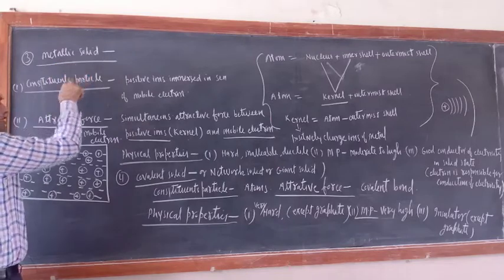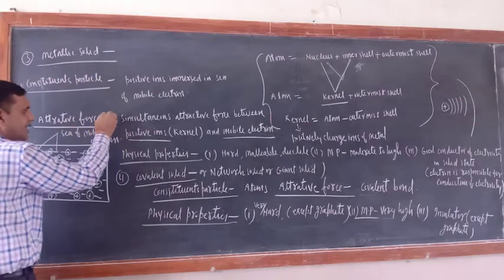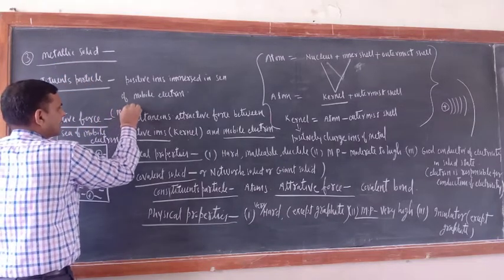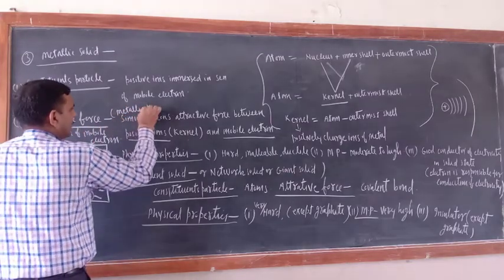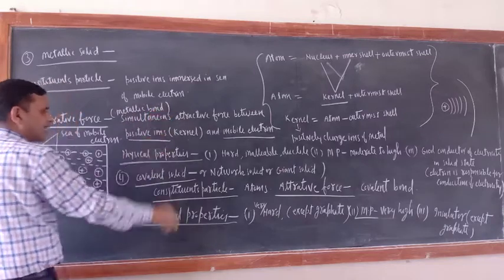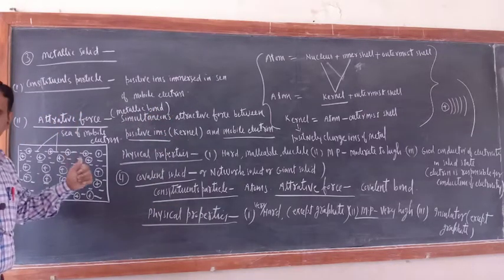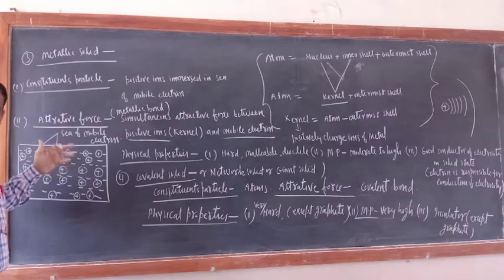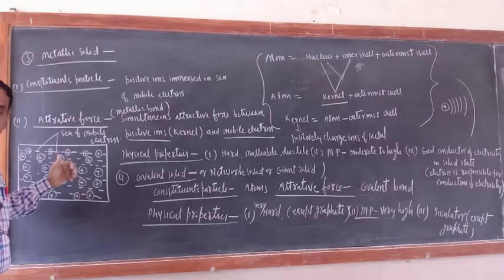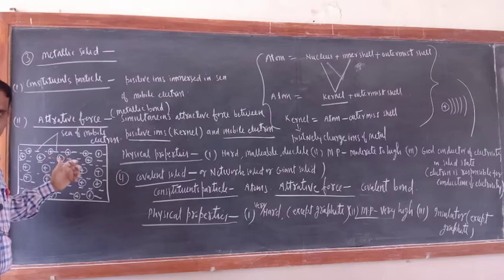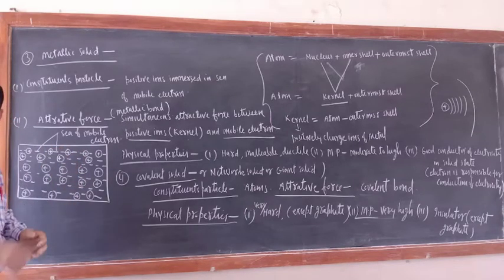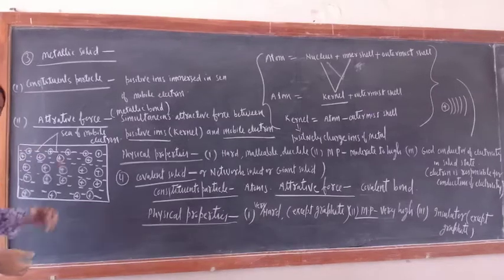So in a metallic solid, what kind of attractive force is there? Metallic bond. So what is metallic bond? Simultaneous attractive force between positively charged kernel and a sea of mobile electrons. So metallic bond is formed between the mobile electrons of metal and the positively charged kernel.